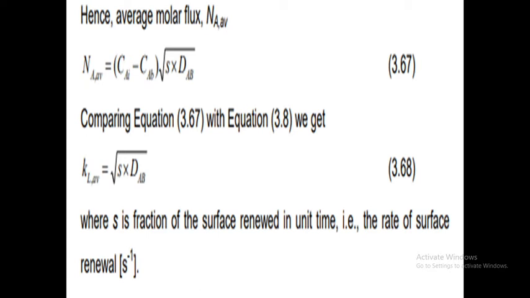What is S here? S is the fraction of the surface renewed in unit time. That is the rate of surface renewal. That is second power minus 1. So DAB is the diffusivity. kL average is nothing but the mass transfer coefficient.